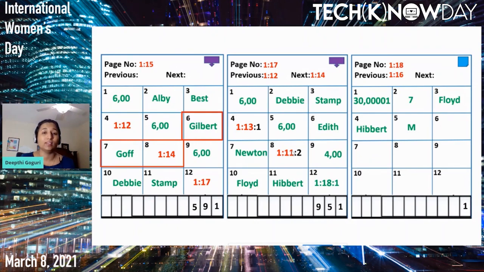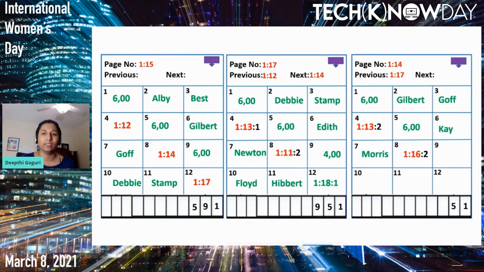Page number 14 is not in the memory, so we have to grab page number 14 by evicting page number 18, because page number 18 is the least recently used page. So let's go ahead and get that page number 14. In page number 14, we have the value K, which is pointing to database page number 16, slot number 2.